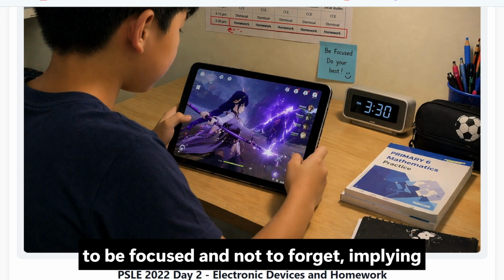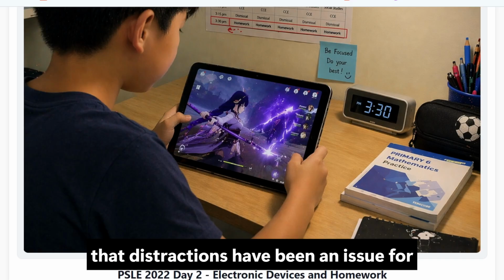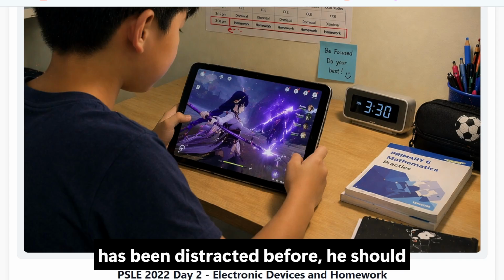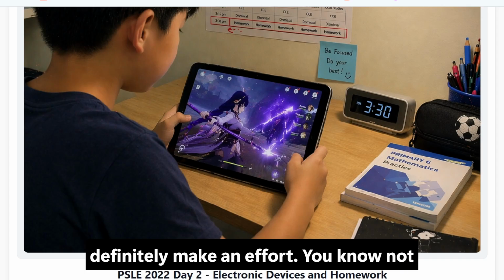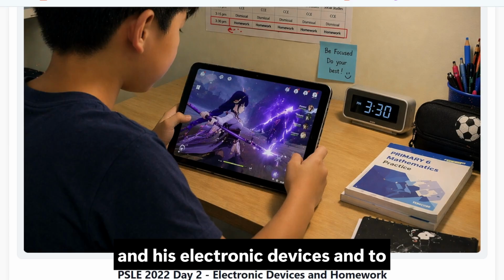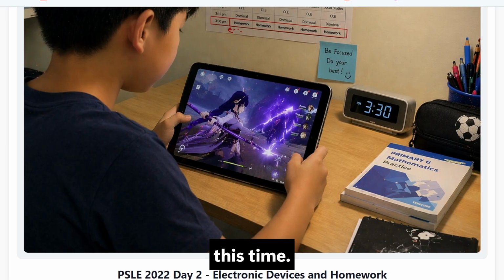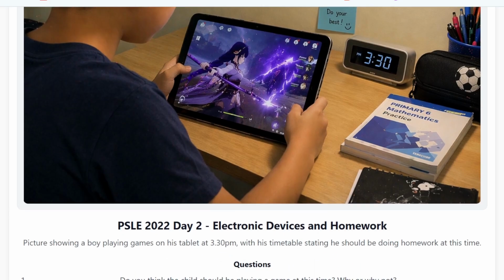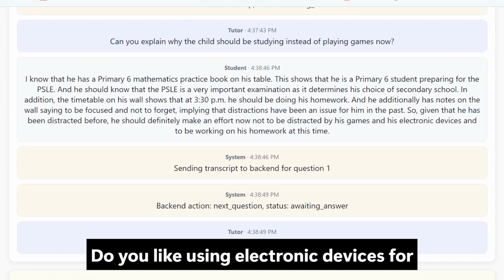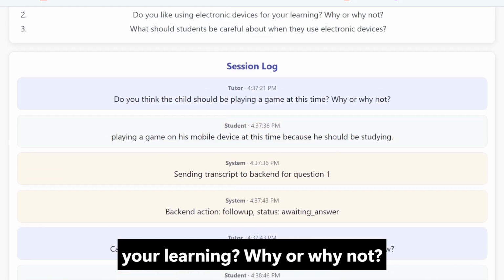to forget, implying that distractions have been an issue for him in the past. So, given that he has been distracted before, he should definitely make an effort now not to be distracted by his games and his electronic devices and to be working on his homework at this time. Do you like using electronic devices for your learning? Why or why not?